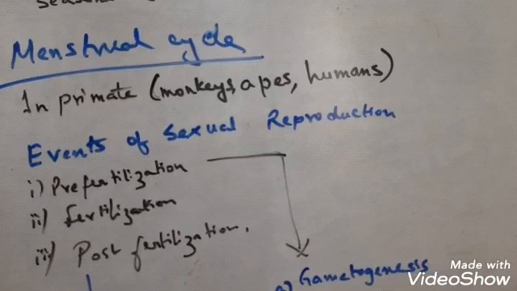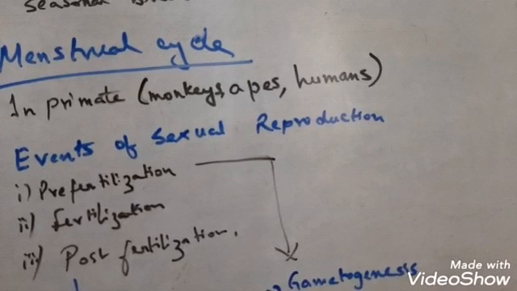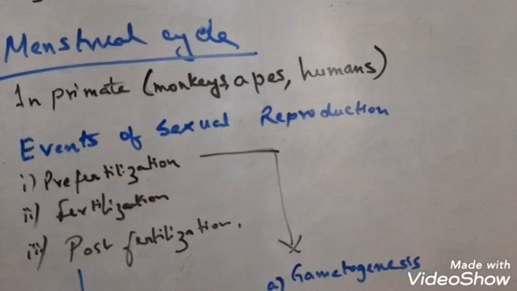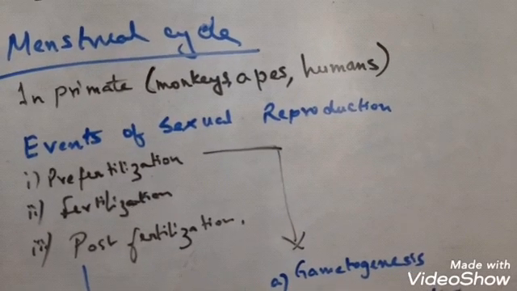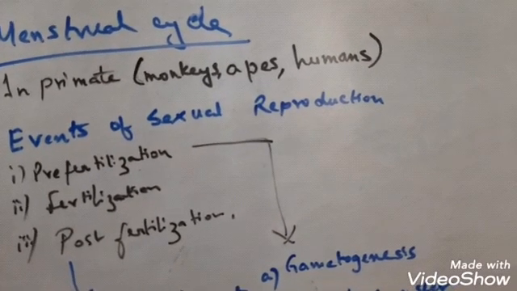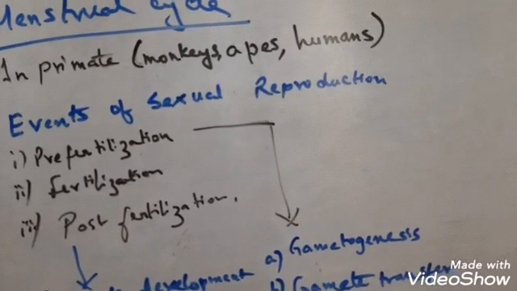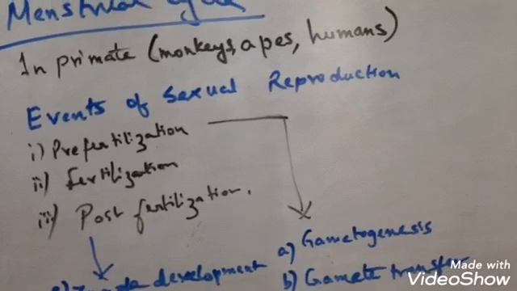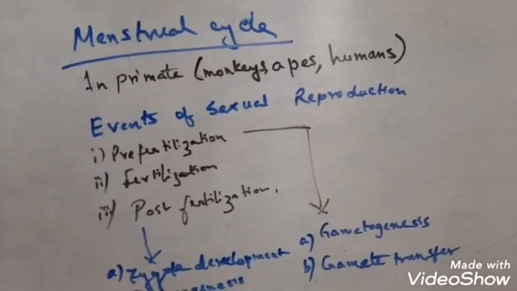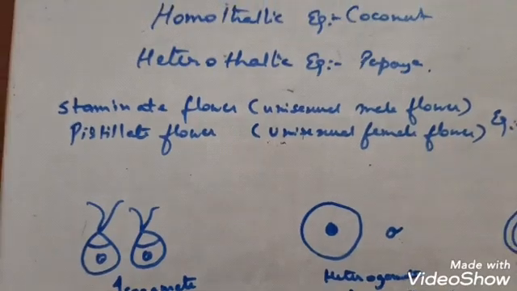Now, when an organism bears both the male and female sex organs in the same plant, it is called homothallic in case of plants, and it may be monoecious. For example, coconut is a monoecious tree. It is different in dioecious. Dioecious means the organism produces male and female gametes in different individuals, like the papaya plant, where there are separate male and female plants.